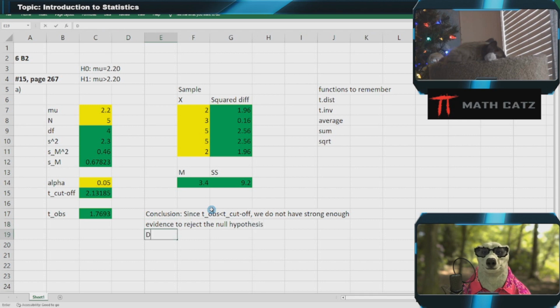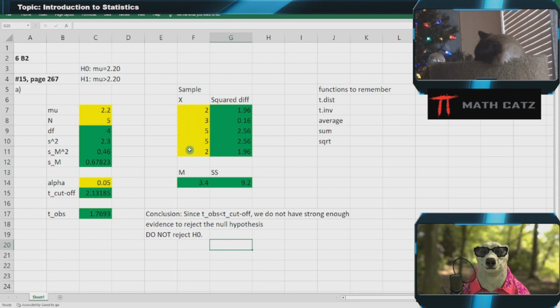Just in case you weren't clear, do not reject the null hypothesis. The evidence is not strong enough. So there we go. Very straightforward and a good template example for how we can do hypothesis testing with our t-distribution and one sample.